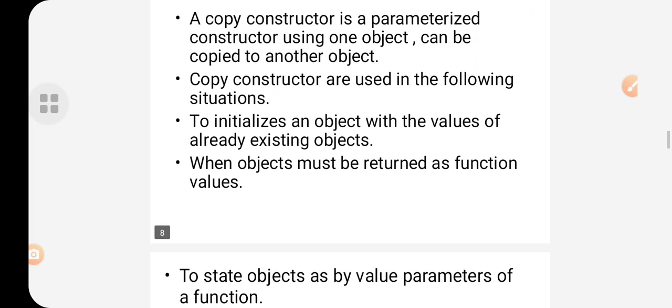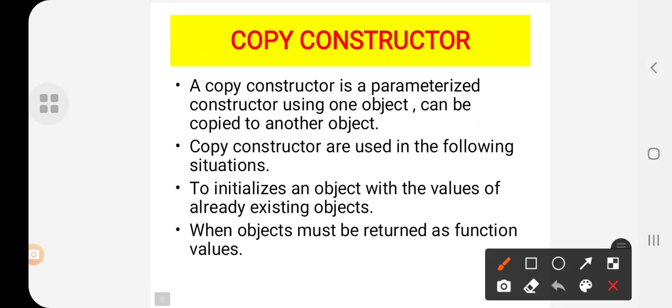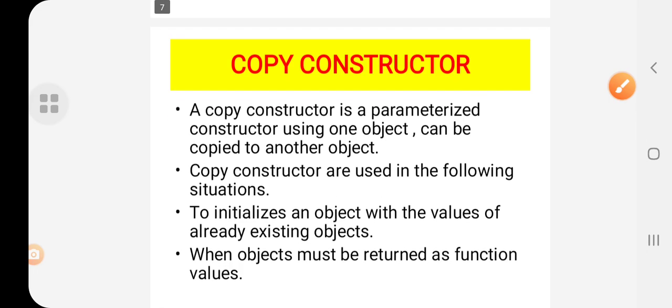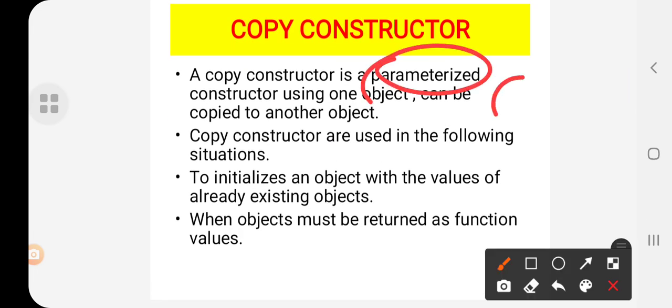copy constructor concept. Okay, so a copy constructor is a parameterized constructor. Using one object, we can copy it to another object. As the name itself indicates, it is copying something. Is it right? So it is also a parameterized constructor. For example, I am taking A, so this value will be copied to object B. So then in that case it is called a copy constructor.